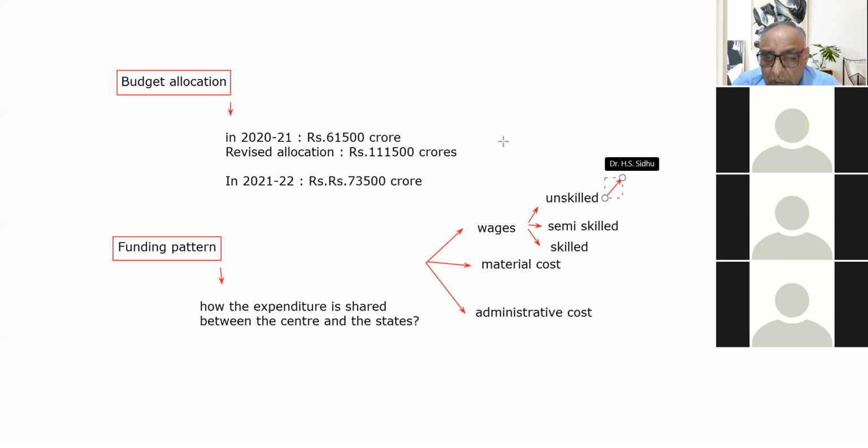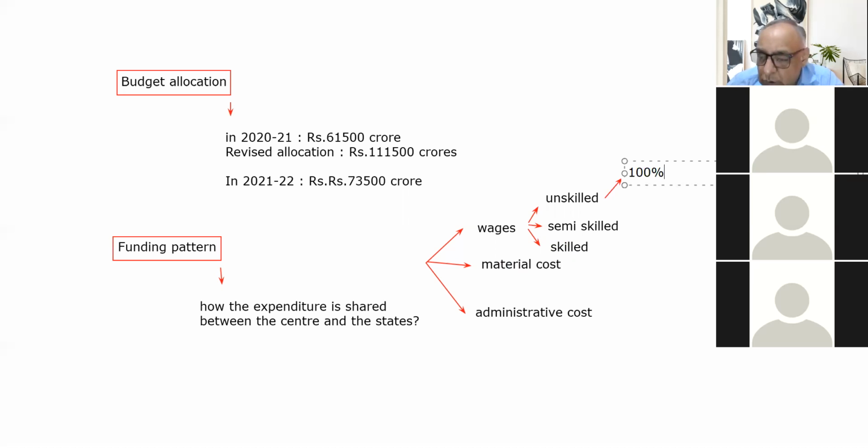100% of the wage expenditure is borne by the central government. It means whatever the wage component of unskilled labor is in MNREGA related work, the central government bears the 100% expenditure.